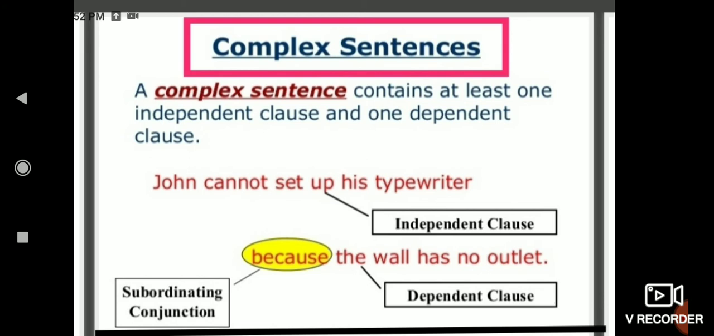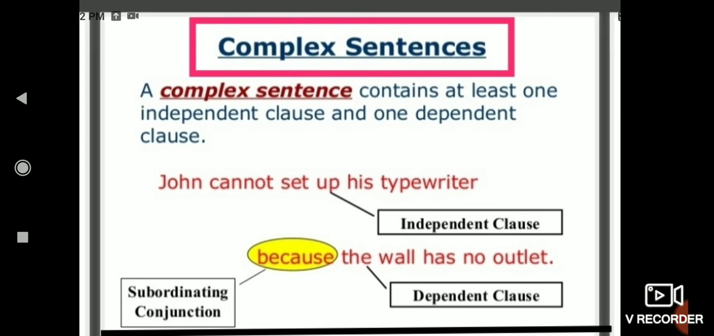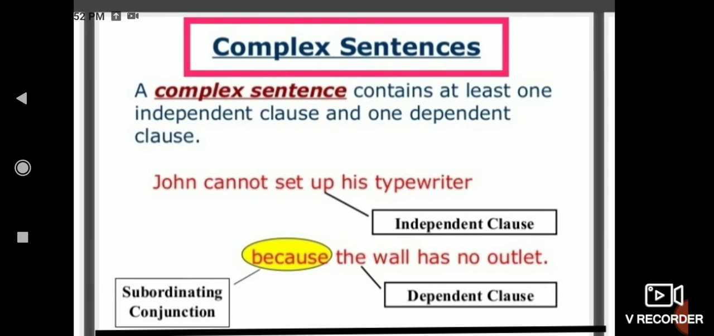Like, "John can't set up his typewriter", it is an independent clause, it can stand by itself independently, it is making the meaning clear to us. But "the wall has no outlet", it is a dependent clause, it needs an independent clause to make the meaning clear. So this kind of sentence, when one independent clause is there and one dependent clause is there and they are attached with a subordinating conjunction, that kind of sentence is known as a complex sentence. Subordinating conjunction is that kind of conjunction which joins one independent clause and one dependent clause.